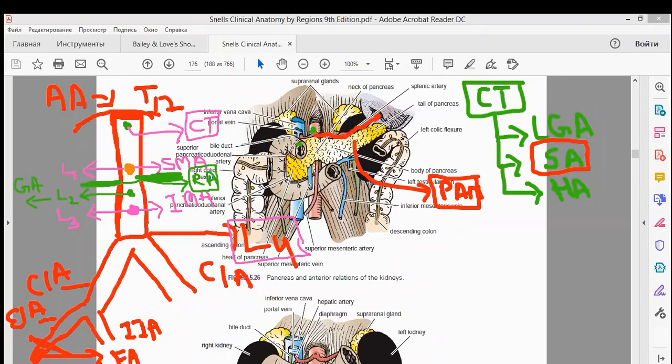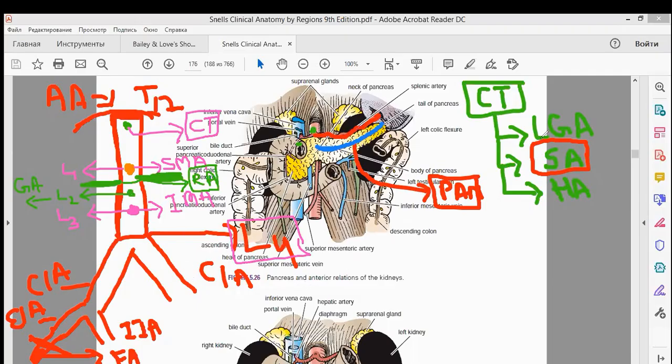Where are they present? Behind the stomach. But if you want to see the splenic vein, this is your splenic vein, which I am drawing here in the blue color. But at the moment, I don't want the splenic vein. I want you to explain the splenic artery. So the splenic artery is present along the upper border of the pancreas, and it is present behind the stomach. Number one, very important point.